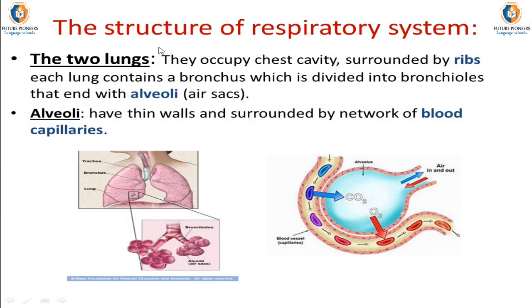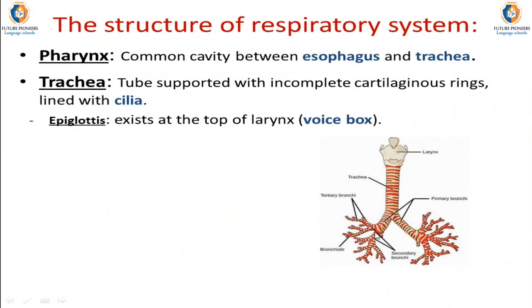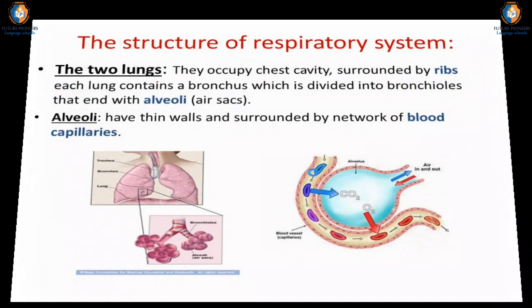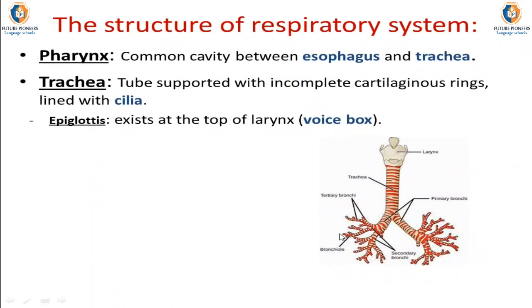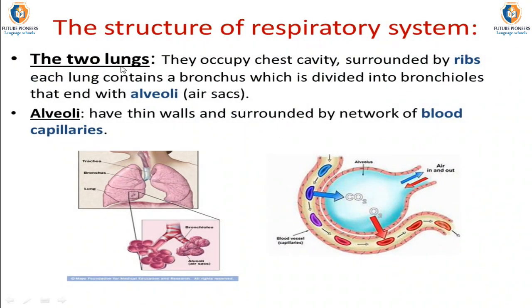Structures of the respiratory system, the two lungs. As we said in the previous slide, at the end of the trachea it is branched into two bronchi. Each bronchus is divided into small bronchioles which are branched inside each lung. And at the end of each one there are small structures called alveoli that we are going to talk about. The two lungs occupy the chest cavity or thoracic cavity, and they are surrounded by ribs to protect them from any accidents.